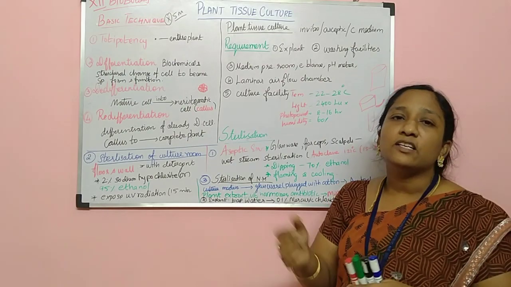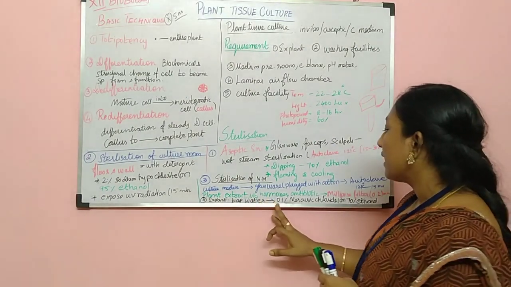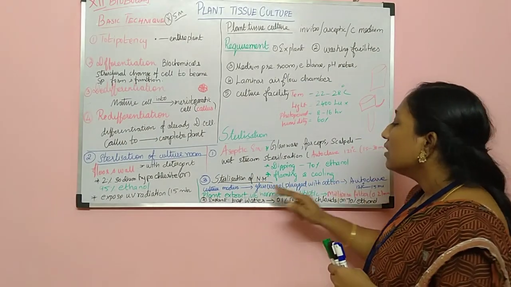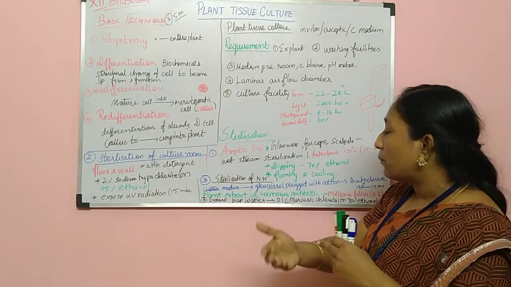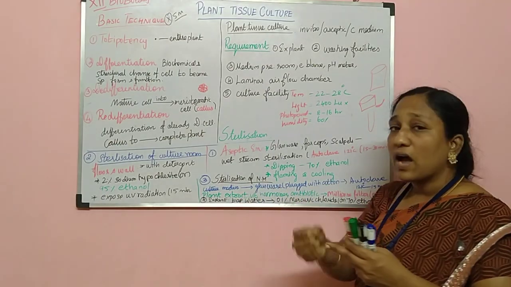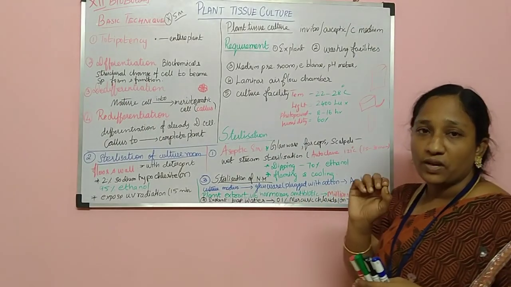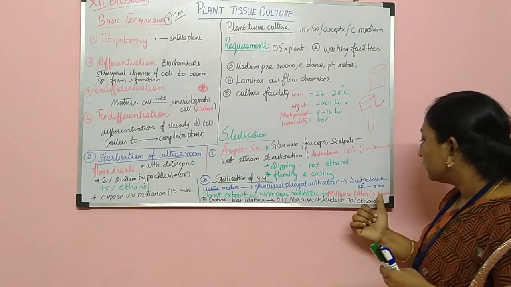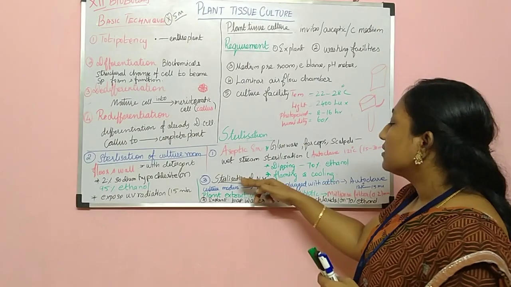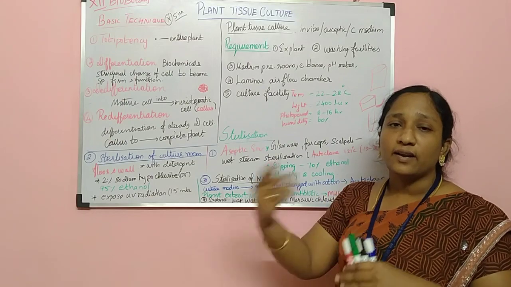That part of the plant is called an explant. The explant taken should be washed with tap water. Before that, see, the nutrient medium: if it contains plant extract, vitamins, hormones or antibiotics, you have to filter it using a millipore filter with 0.2 micron porosity. You filter the extract first, and only then go for sterilization, pouring the nutrient medium into the culture conical flask and autoclaving.